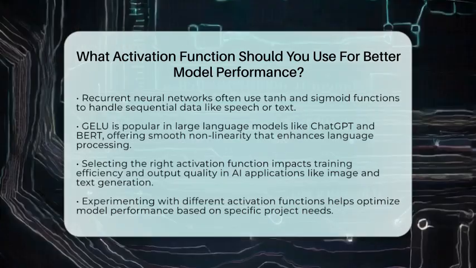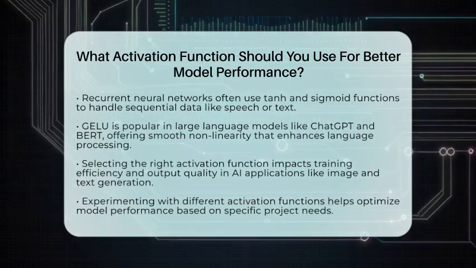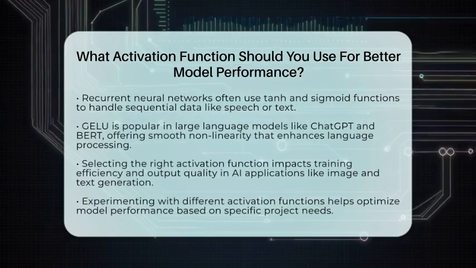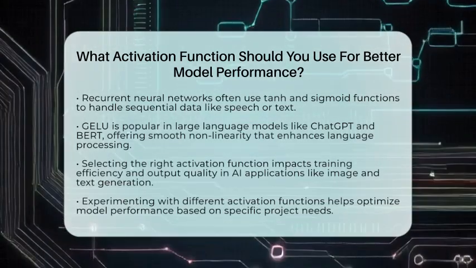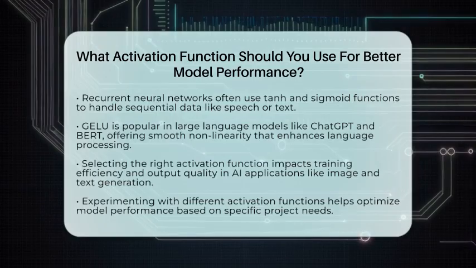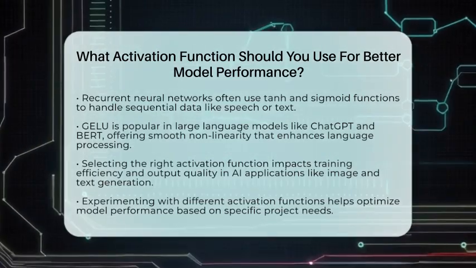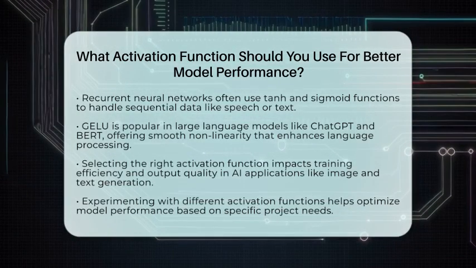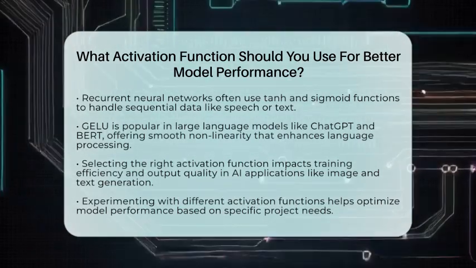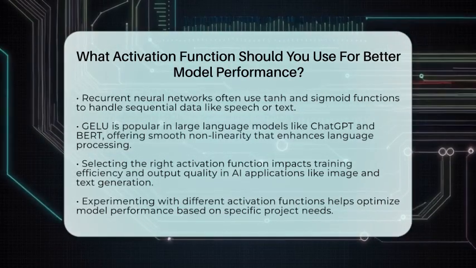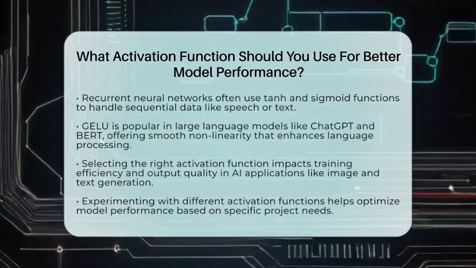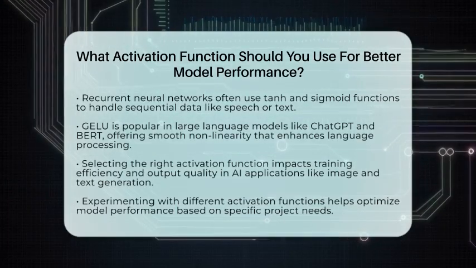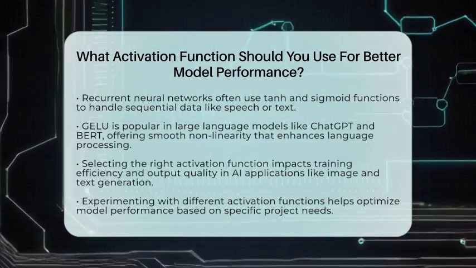So if you want your neural network to perform better, start with ReLU for most hidden layers. If your network is very deep or complex, try ELU or Swish. For output layers, pick sigmoid for binary tasks, softmax for multiple classes, and linear for regression. For advanced natural language models, GELU is a strong choice. Remember, experimenting with different activation functions can help you find what works best for your specific project.